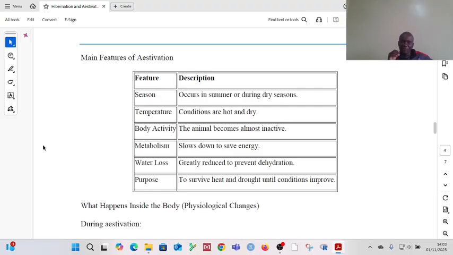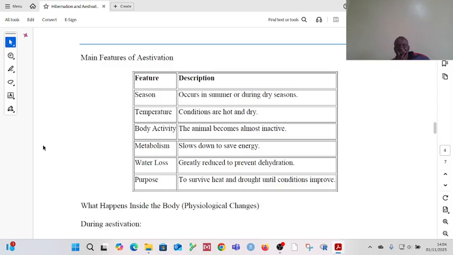So the main features of aestivation as a type of dormancy is that in terms of season, aestivation occurs during dry seasons or in the summer. When you look at the features as temperature, then aestivation is happening when the conditions are hot and dry. The body activity is the same as hibernation. The animal becomes almost inactive. Metabolism as well, it will slow down. The importance of that so that we can save energy.